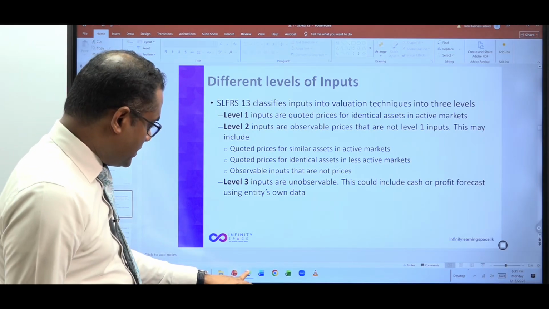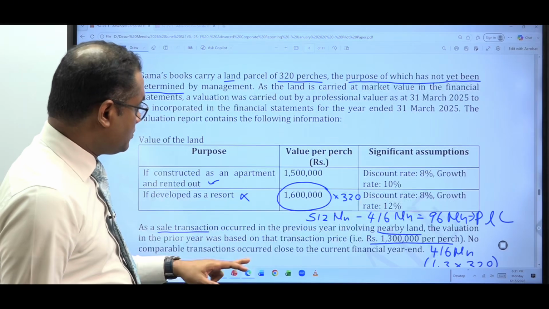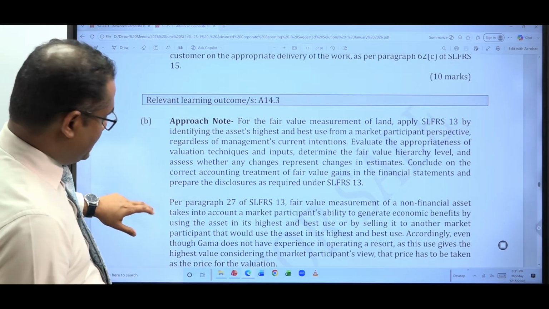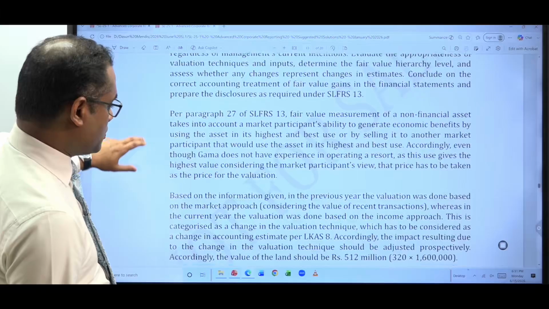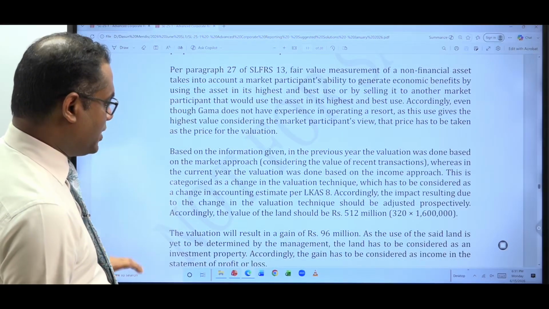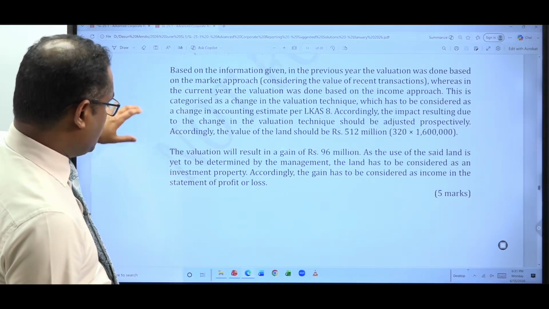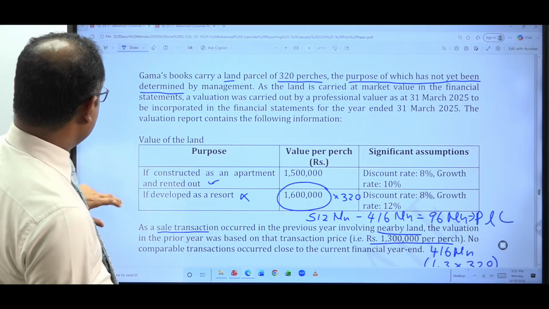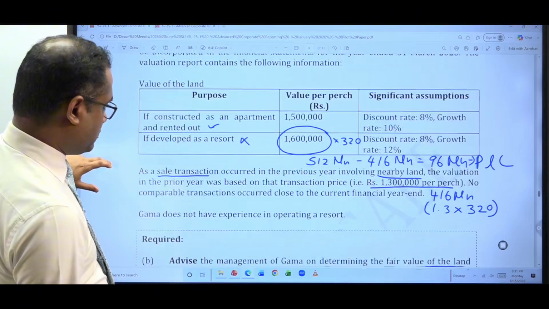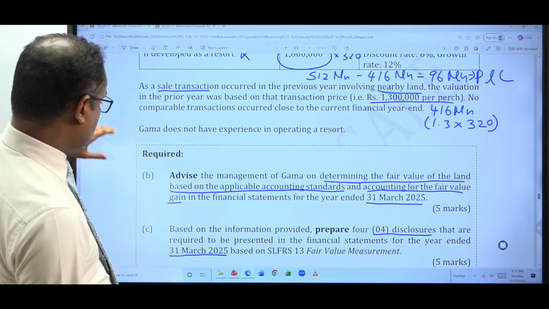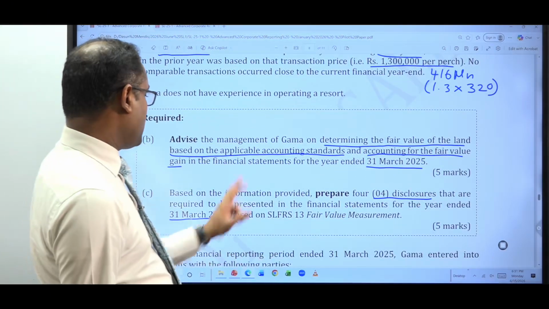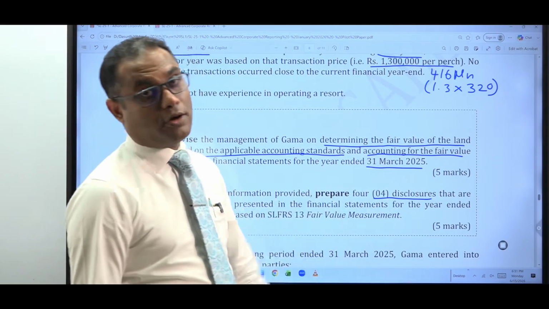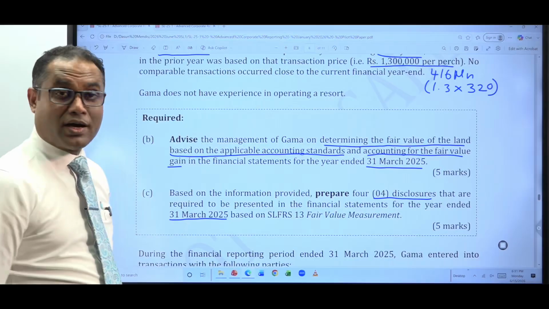Okay. That's enough. I discussed actually more than what is there in the suggested solution. You can go through it, but I have covered everything. Thereafter, we have answered part B: how to determine the value based on the applicable accounting standard, what the value gain is, and how to account for that. We have done it. 5 marks, easy marks.